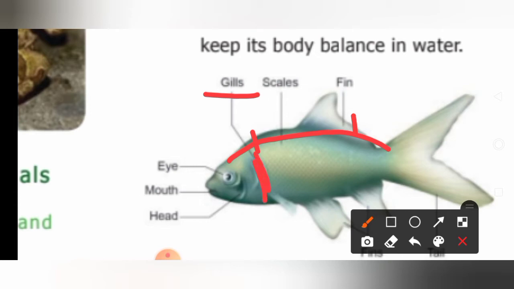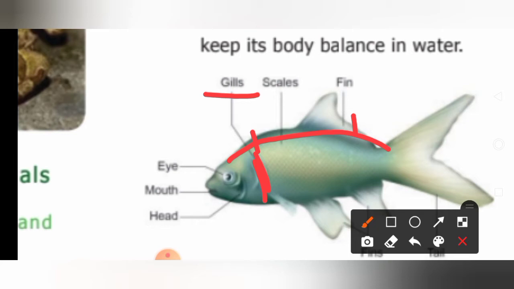This is the respiratory organ of fish. As we have lungs, similarly fishes have gills. These gills absorb the oxygen dissolved in water, and it helps the fish to breathe in water.